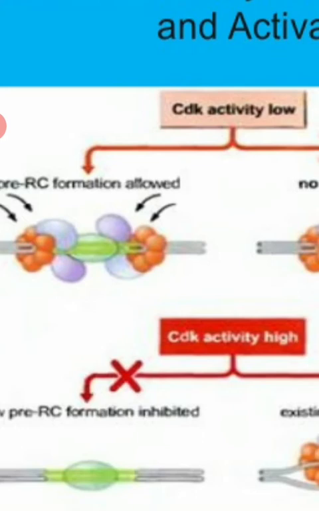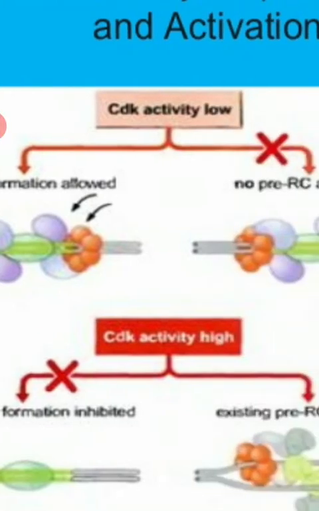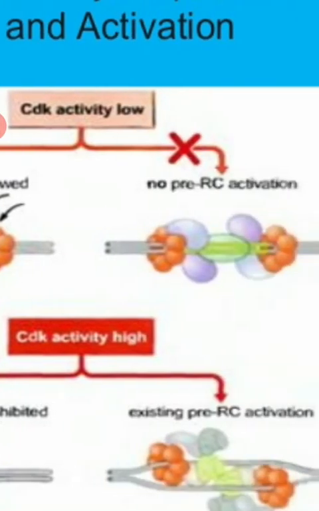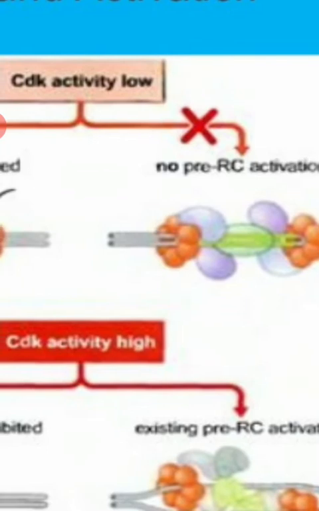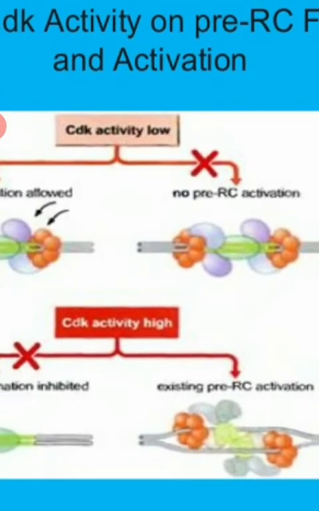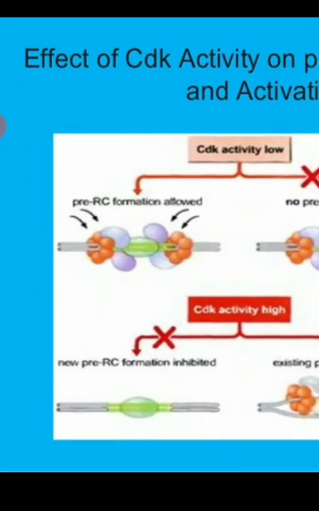and now CDK activity high, new pre-RC formation is inhibited, whereas existing pre-RC activation takes place and it continues the replication fork. So this is how it regulates. So formation of pre-RC complex is allowed only when the CDK activity is low.